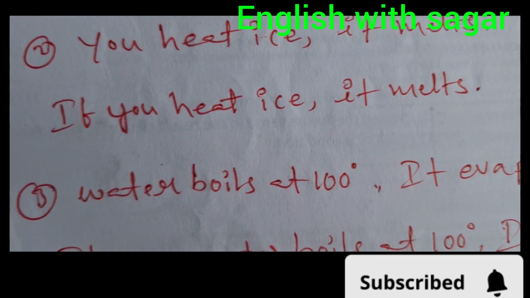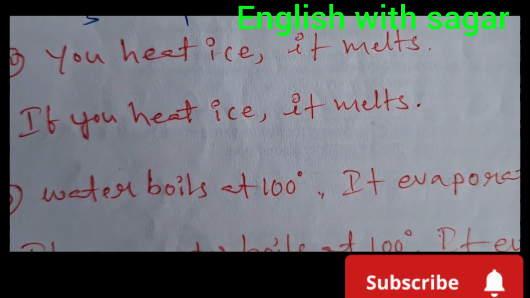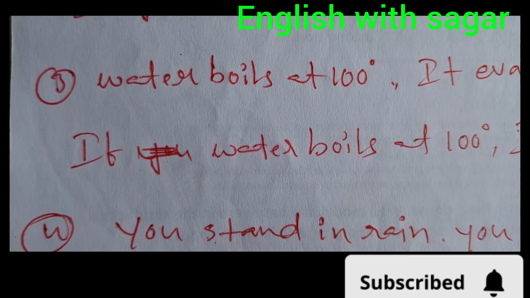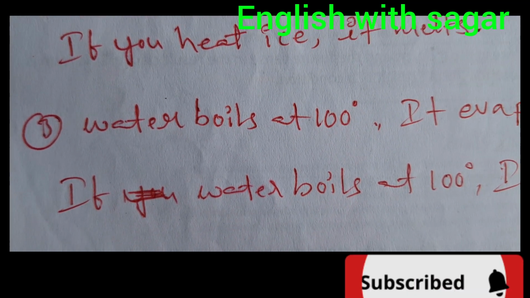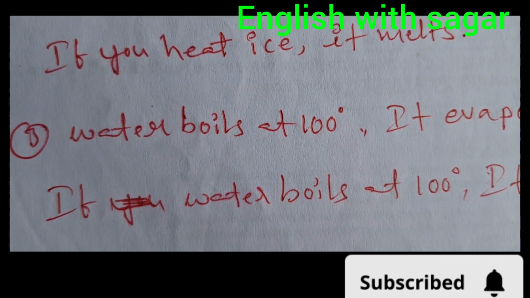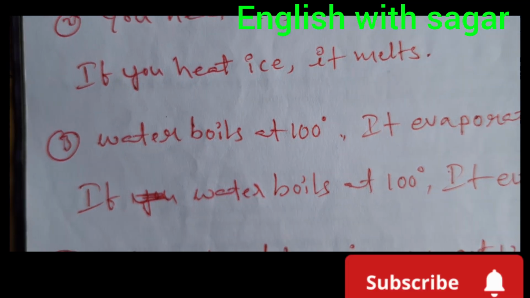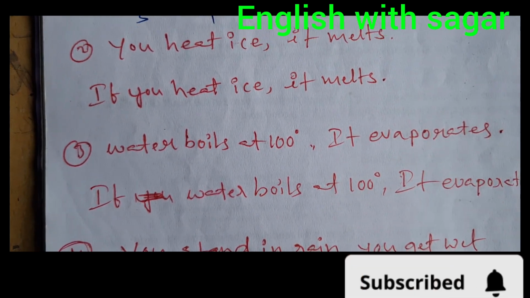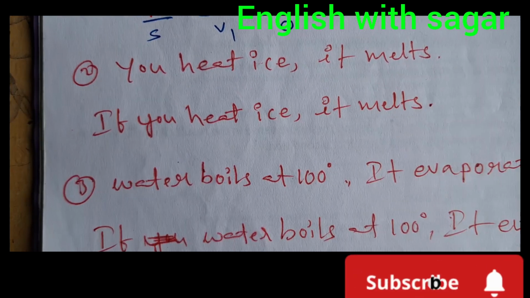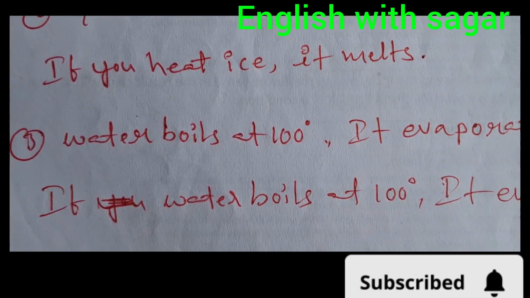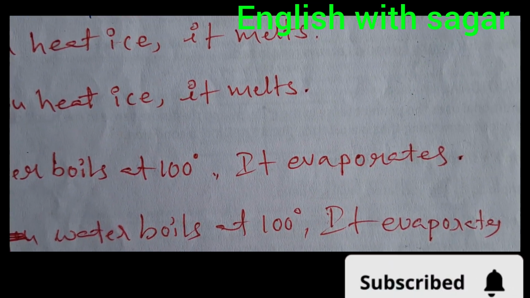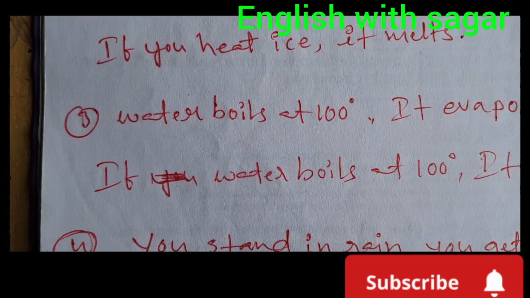Here, scientific fact or truth. So if you boil water at 100 degrees, it evaporates. Both are simple presents.